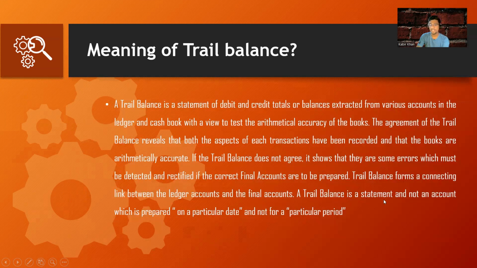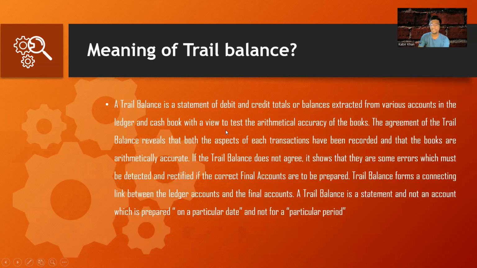And it is a statement, not an account. The trial balance is just a statement of the debit total and the credit total. It is not an account. It is just a statement which is prepared on a particular date and not for a particular period. And there are certain errors which cannot be found by the trial balance also. So even though the debit and credit totals tally, still there might be certain errors which cannot be captured in the trial balance.